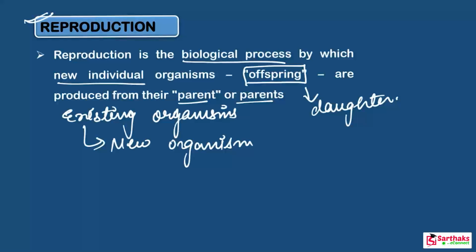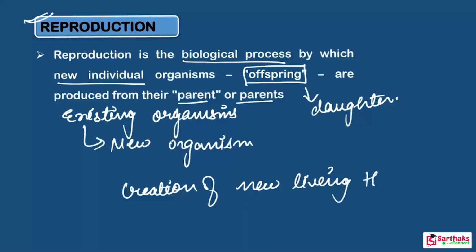This process is known as reproduction. Basically, reproduction is the creation of new living things from existing living things. This is a very simple point. Living organisms produce more organisms of their kind to maintain the life of their species on the earth.